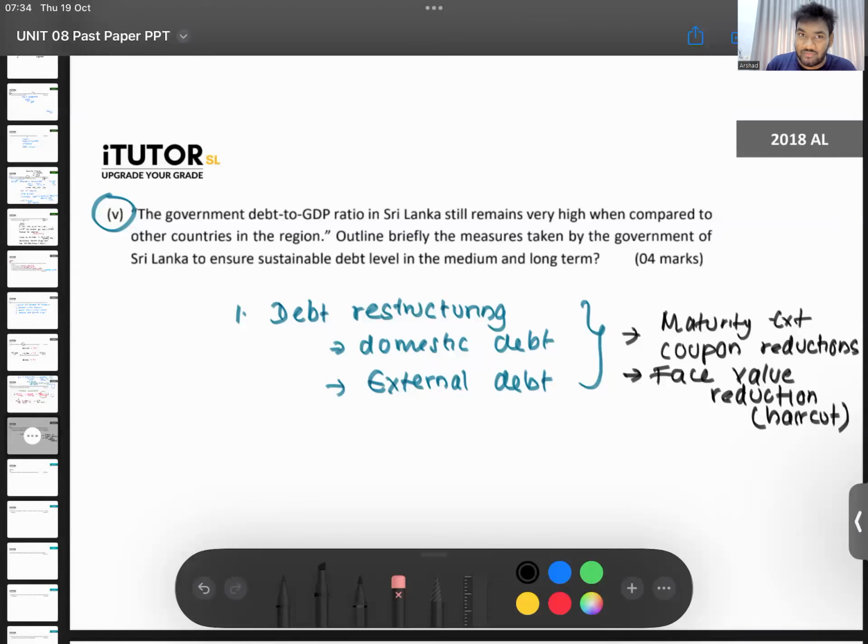Now, if you have to repay me a loan, and right now you come and say, look, sir, I don't have money, can you restructure this loan for me? So first thing I will say is, I will give you some extra time to pay.